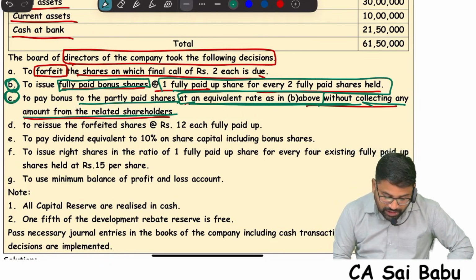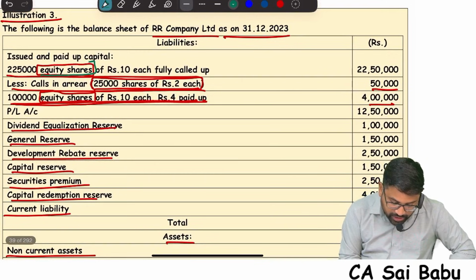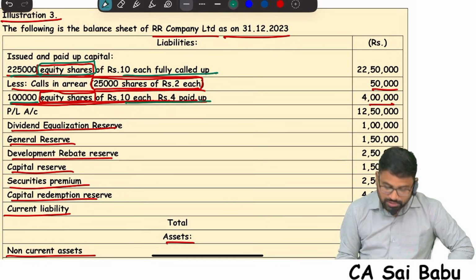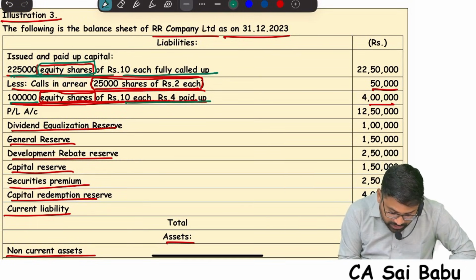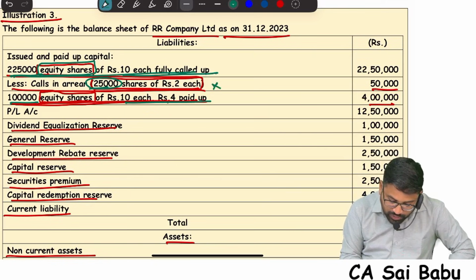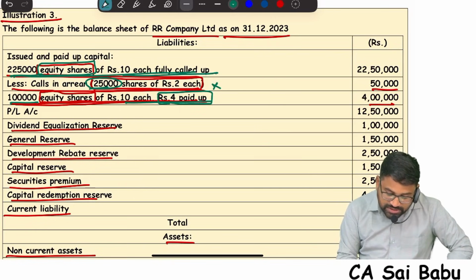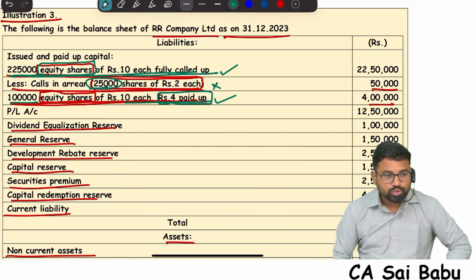First of all, understand in the question there are equity shares 2,25,000 fully called up, 1 lakh 4 paid up. So therefore this is 2,25,000. In this 25,000 shares not paid, ₹2 not paid. Therefore we forfeit them first. And these shares only ₹4 paid up. That means ₹6 yet to pay. They are partly paid up shares. On this they are giving bonus. On this also they are giving bonus. So 2 categories they are giving bonus.